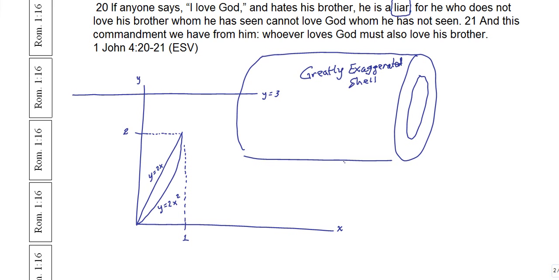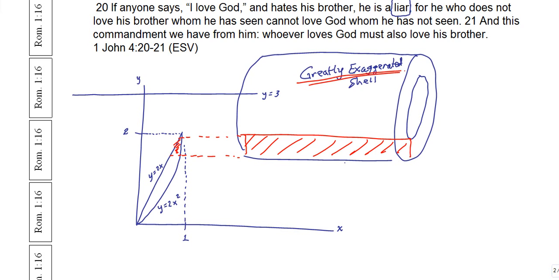And what we're interested in looking at now, let me do this in a different color. Let me do it in red here. We're interested in seeing what this differential strip sitting down here is, which again, if you bring this back, is going to be this piece here. So that's why I said it's greatly exaggerated, because it should only really be this wide, in fact, okay? But I'm making it this wide.